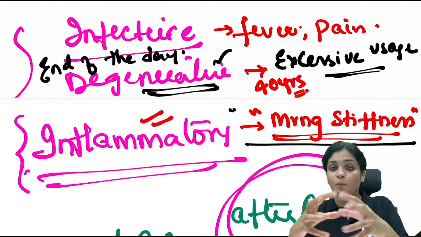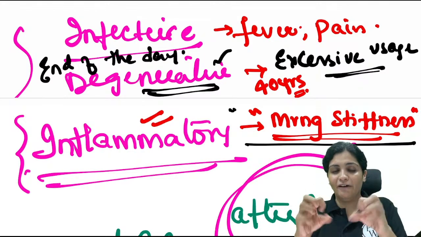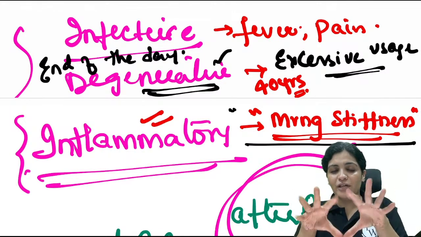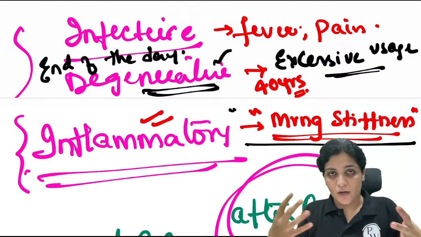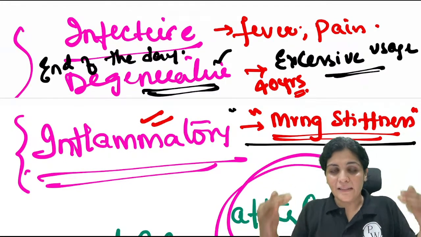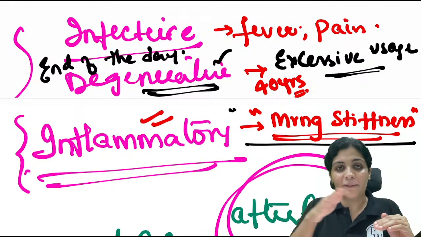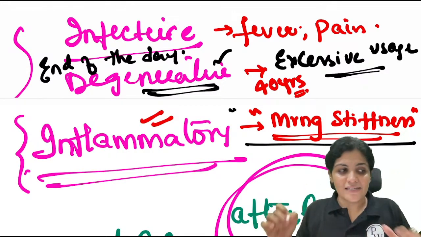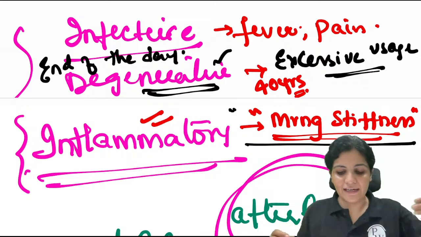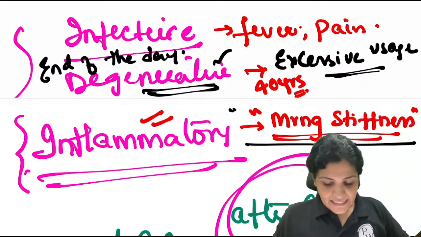And once they start moving the joints in the morning, for half an hour they try to move their joints, they try to do this and that, and once they try to be active, the pain subsides because all the inflammatory things get washed out. So that is the difference between the inflammation, the degenerative and the infective. Is this clear?